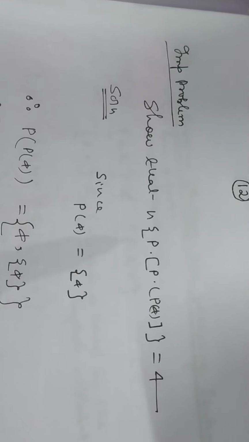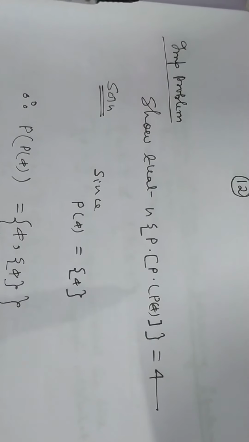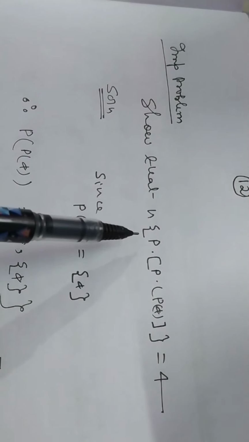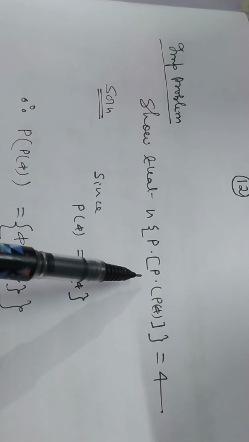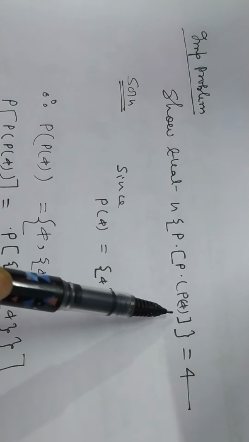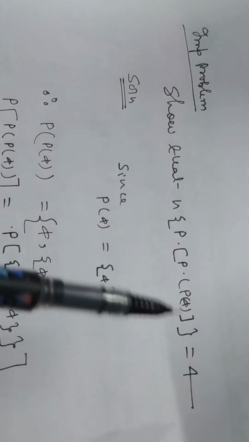So in this way we can deal with a very important problem. This is very important for the purpose of examination and also understanding. Find the cardinal number of P(P(P(phi))), which is equal to 4.